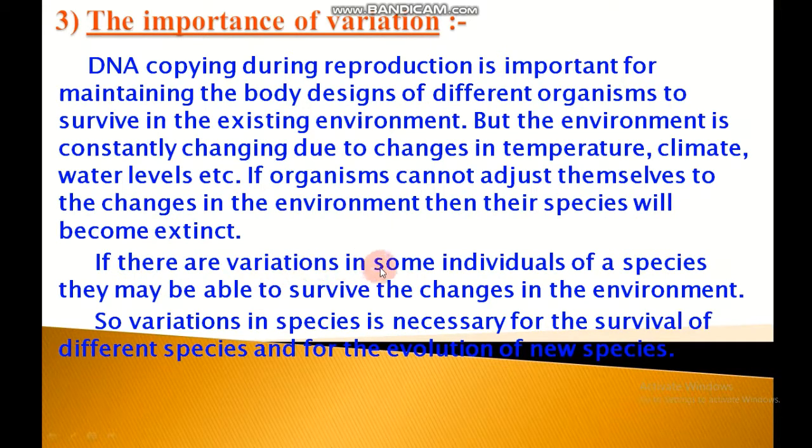If there are variations in some individuals of a species, they may be able to survive the changes in the environment. So, variation in species is necessary for the survival of different species and for the evolution of new species.